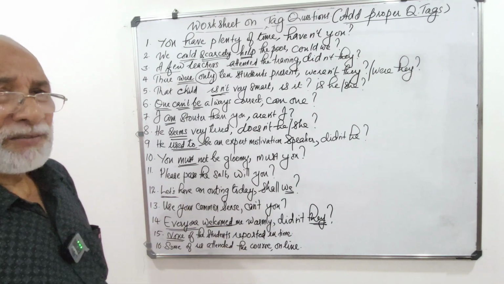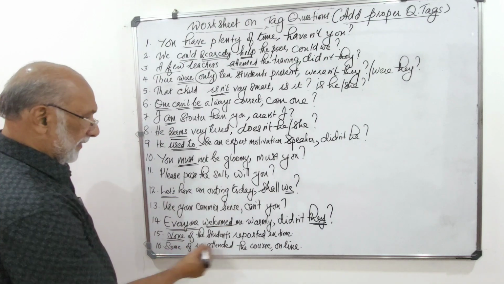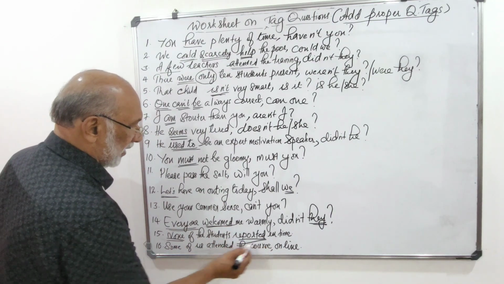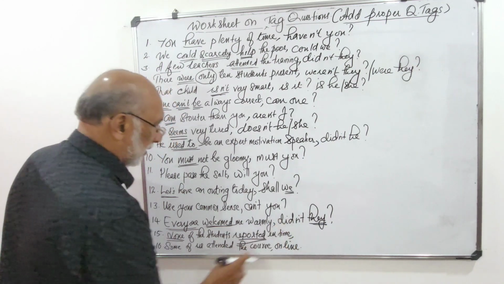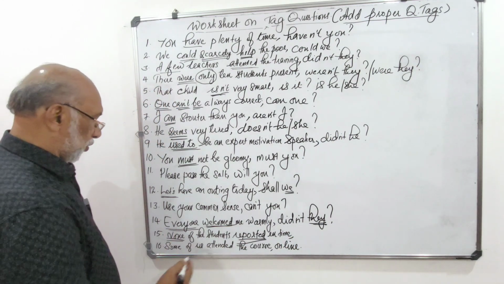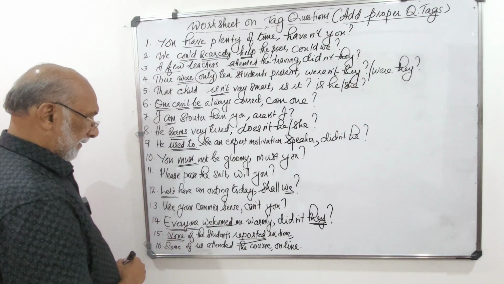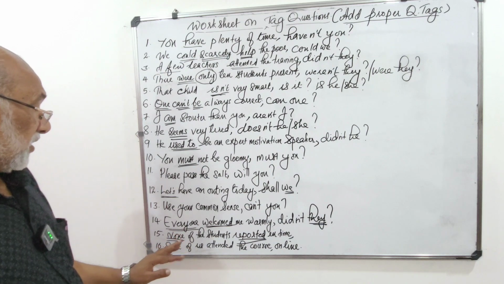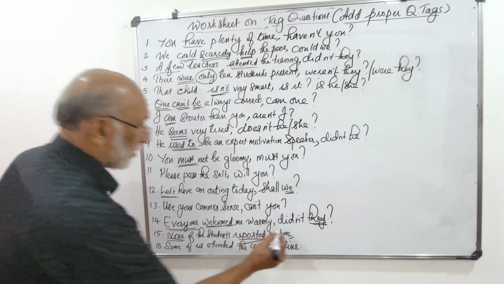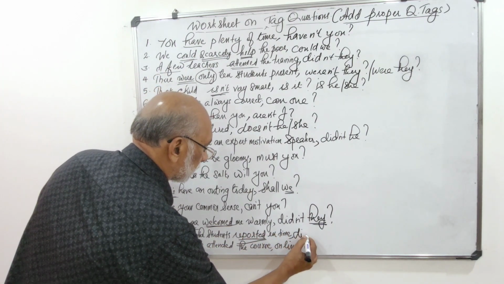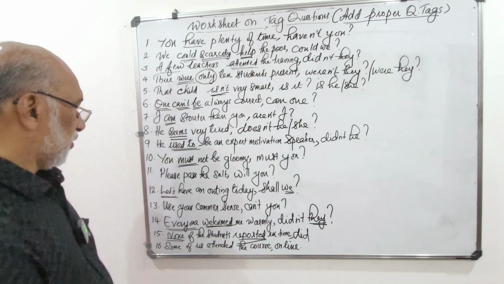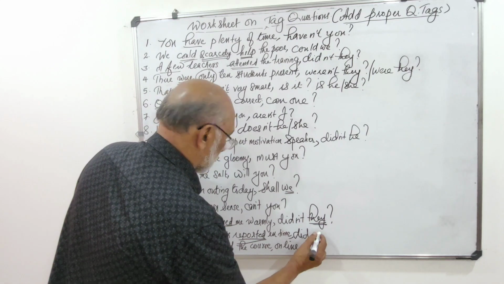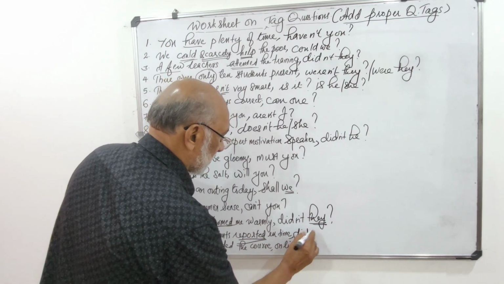So naturally the tag will be they. It's negative. None of the students reported, and the verb should naturally be past tense, and did is to be used. None, as I said, has got a negative meaning. None of the students, it's plural, so the tag should be positive.